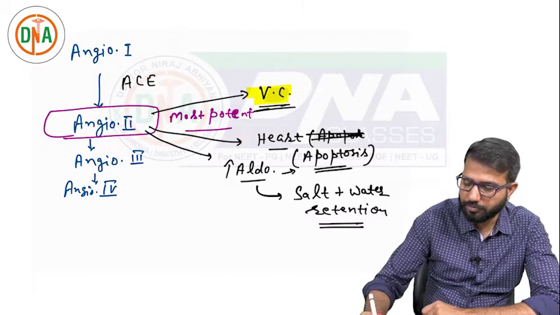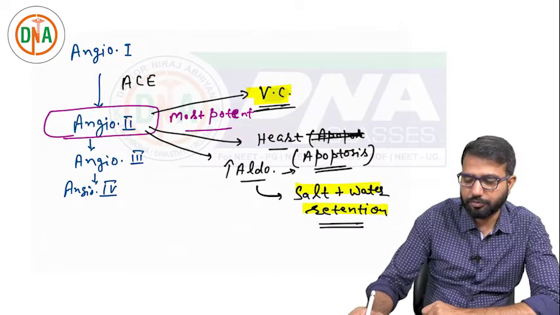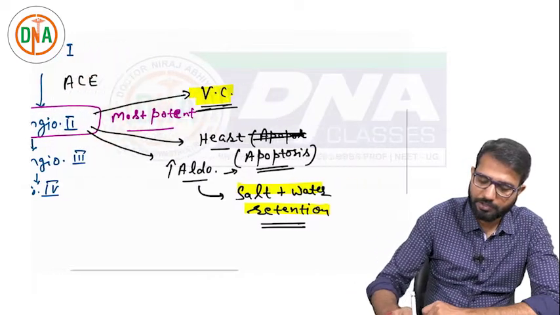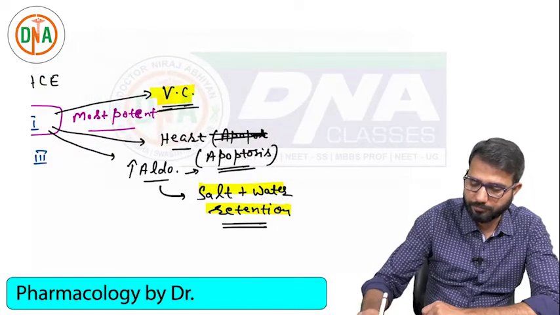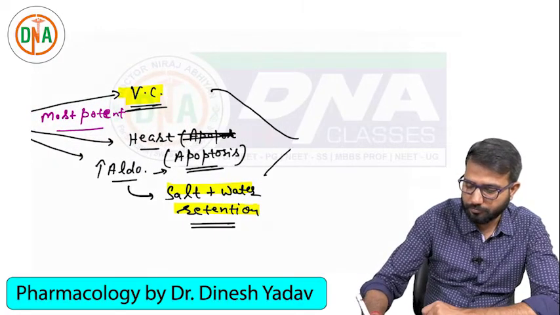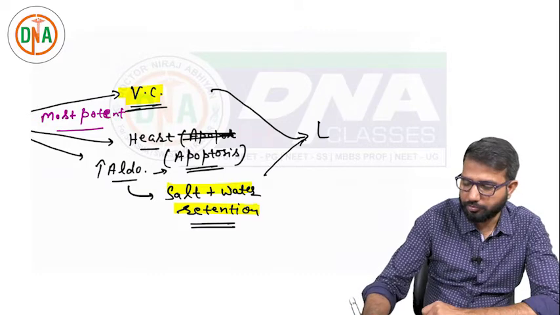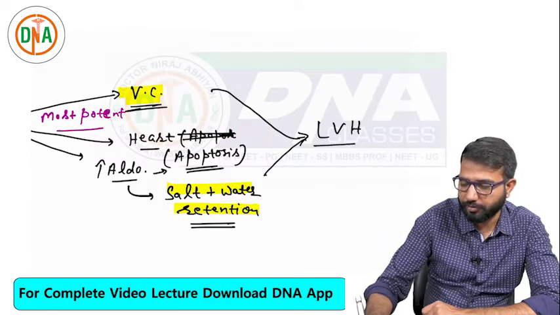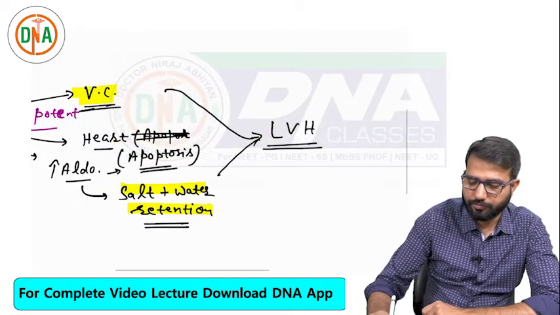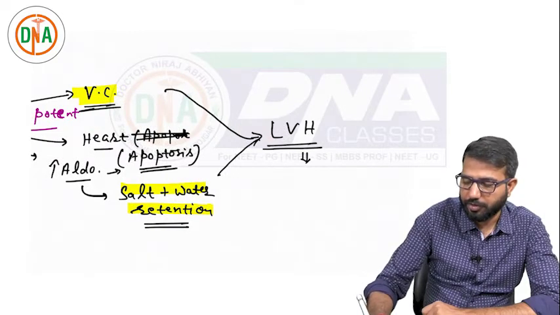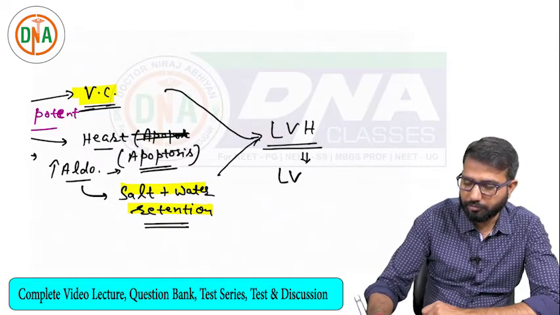So what happens? That leads to remodeling in the heart cells. That leads to left ventricular hypertrophy and left ventricular remodeling.